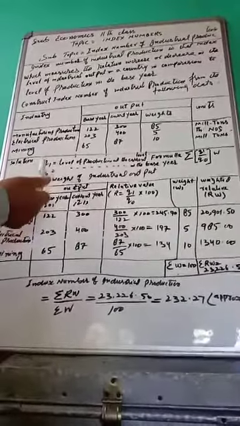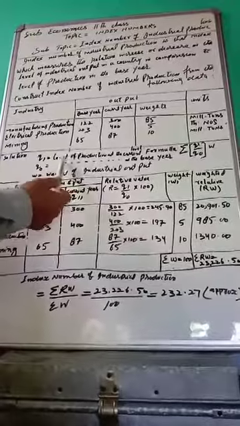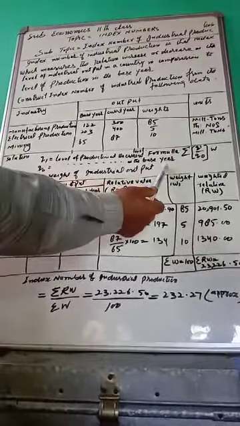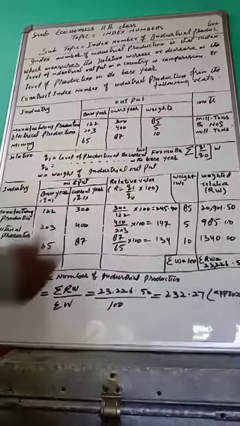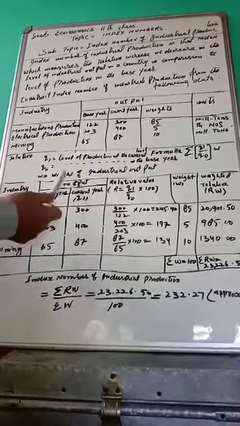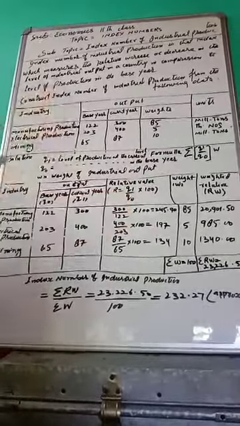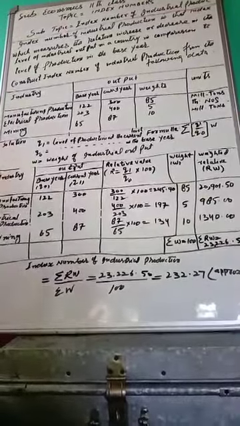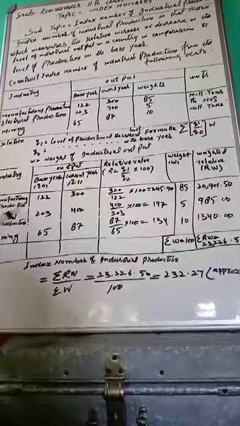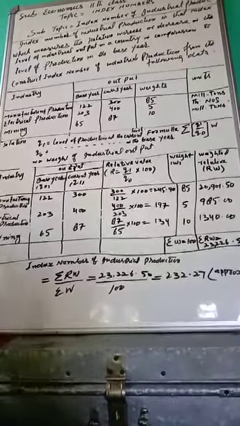Q0 is the level of production in the base year. Q1 is the current year and Q0 is the base year. What is W? The weightage of industrial output. Here we have the same industries: manufacturing production, electrical production, and mining.